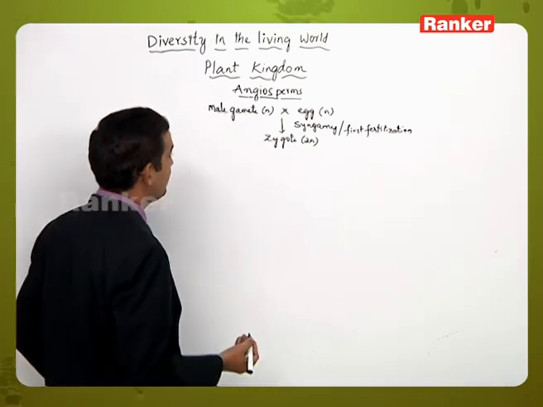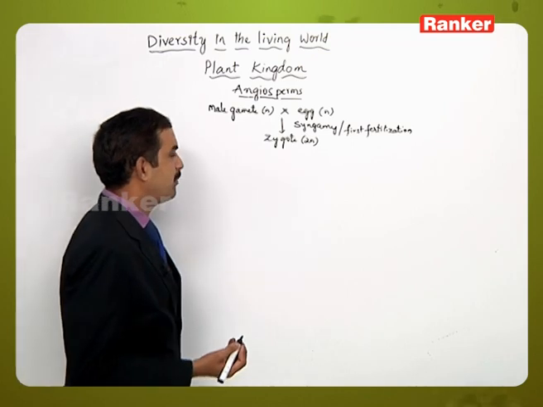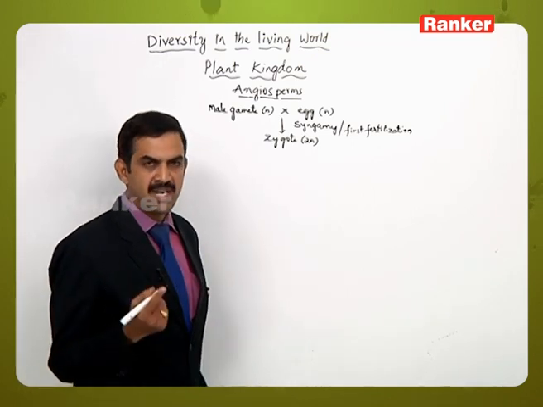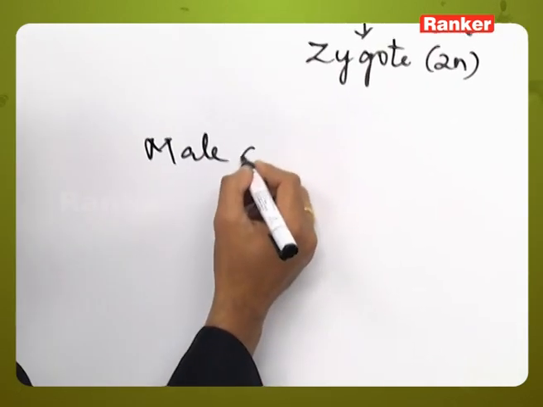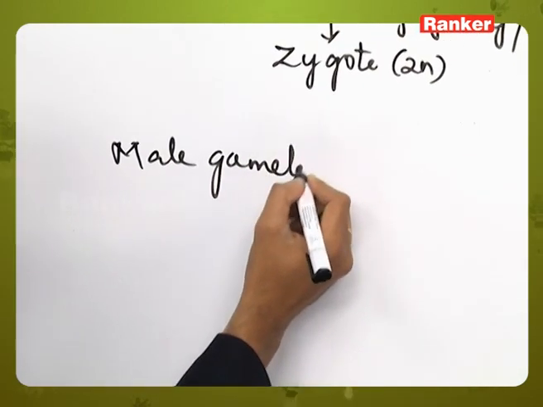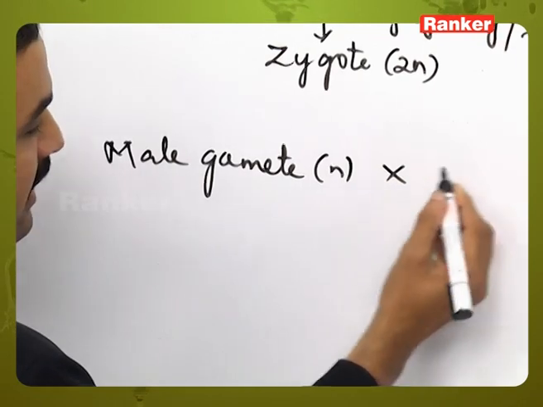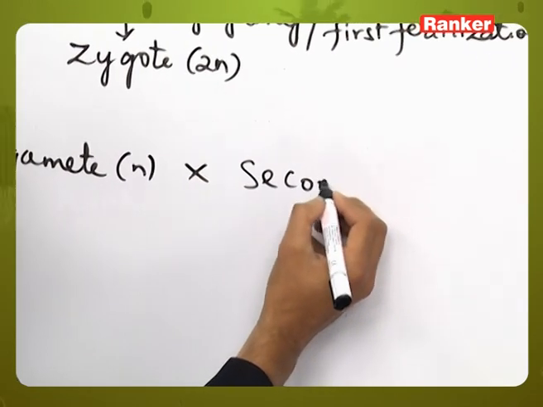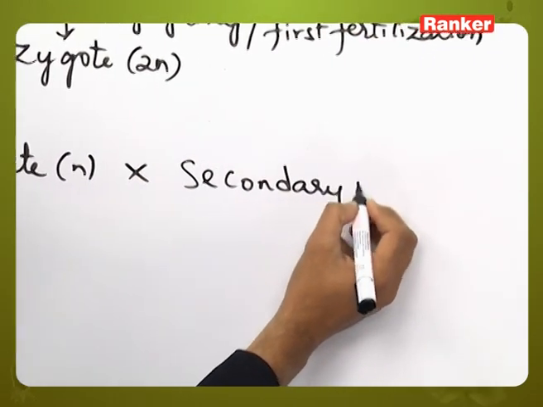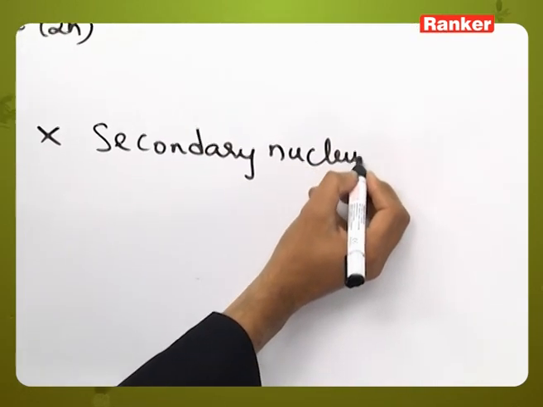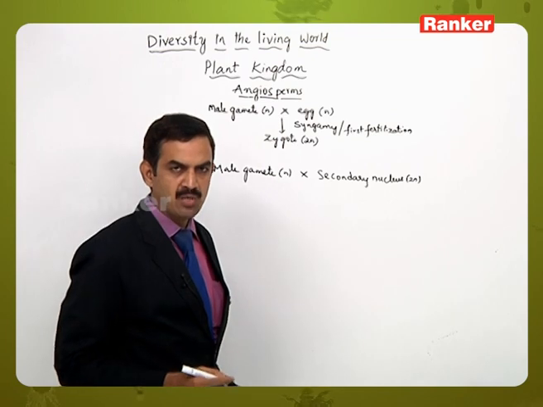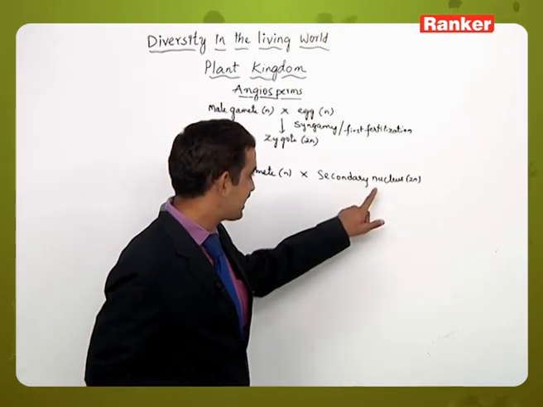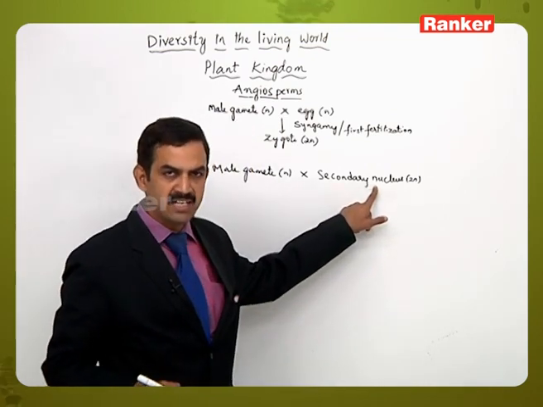Then, as we said, the pollen grain produces 2 male gametes. So the second male gamete is there, no? That second male gamete, which is haploid in nature, will fuse with the secondary nucleus. The secondary nucleus is formed from the fusion of the upper polar nucleus and the lower polar nucleus in the central cell. That's the reason why the secondary nucleus is in diploid condition.